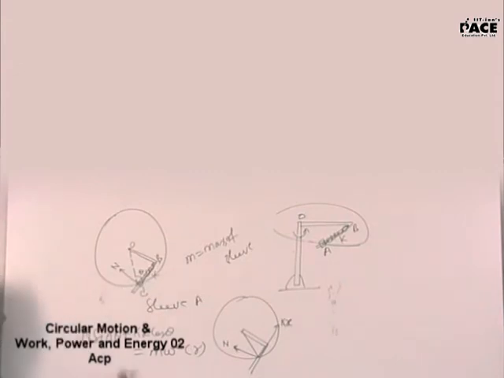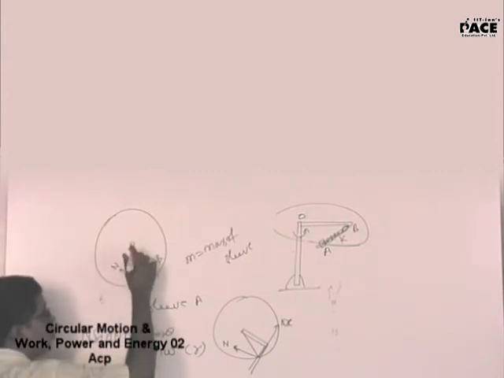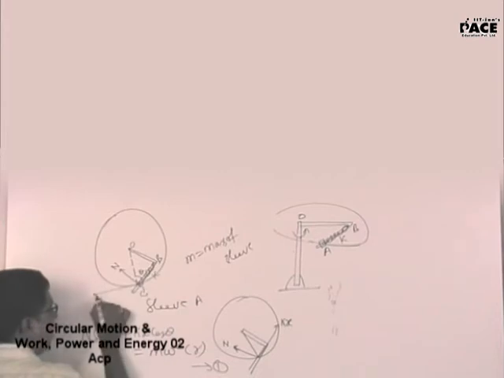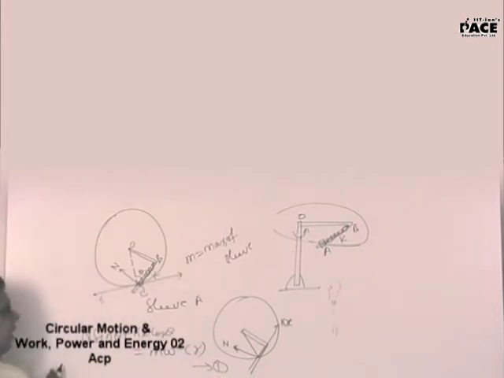Yes, sir. Right? You know the length L. So obviously using Pythagoras theorem you will get this radius. This is my first equation. What will be your second equation? You are telling me that it goes with uniform angular velocity. That means forces along the tangential direction should be equal and opposite.